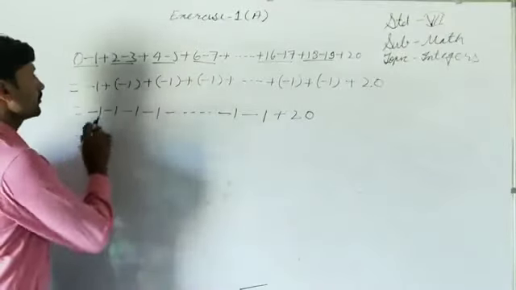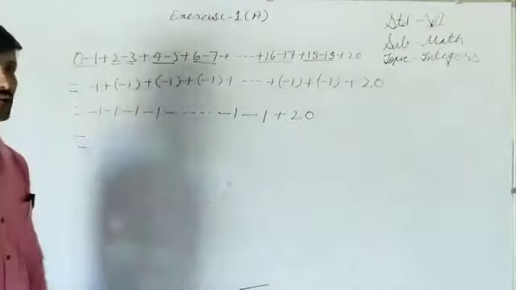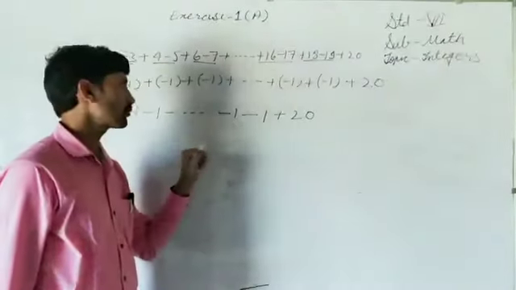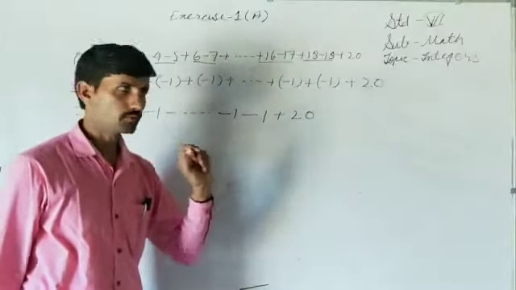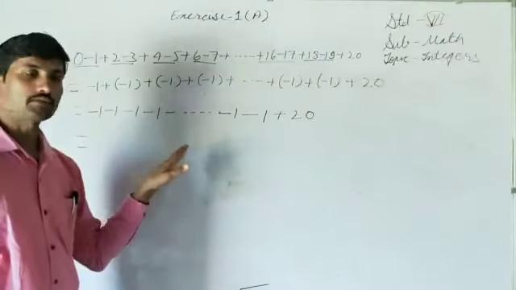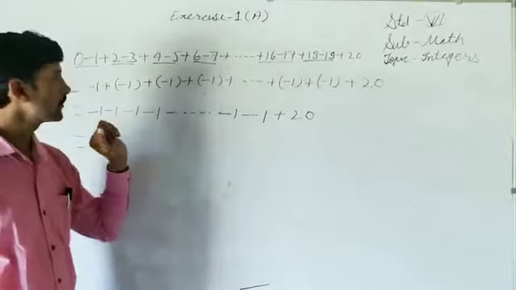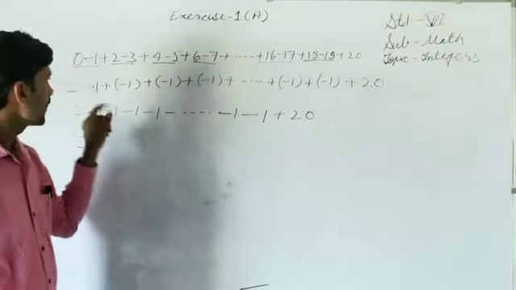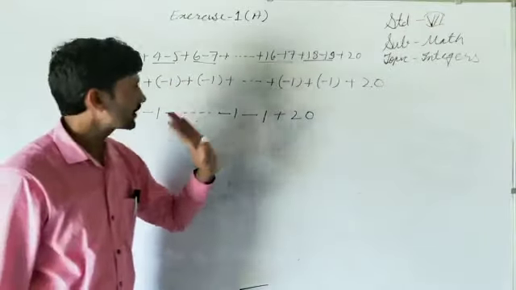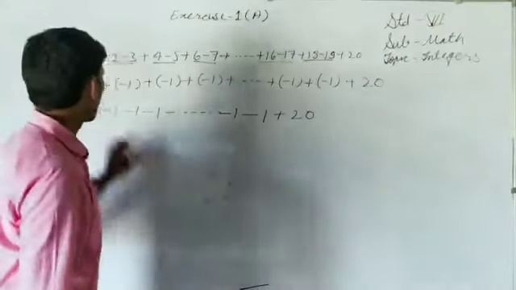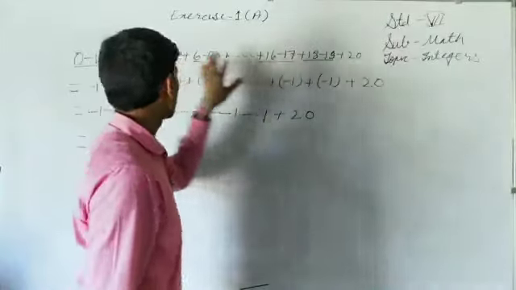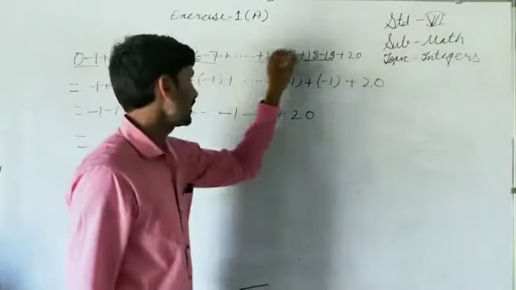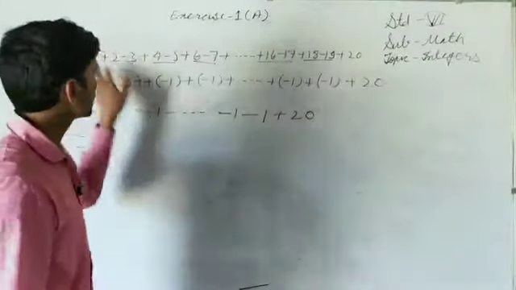So actually, how many times are we adding 1? Suppose we are adding 1 two times, then 2 into 1 is 2. If we are adding 1 three times, we can say 3 into 1 is 3. If 4 times, then 4 into 1. So we need to see how many times we are adding minus 1. So how many pairs are there? Either we count 0 minus 1, 2 minus 3, 4 minus 5, 6 minus 7, and count how many pairs there are up to here.